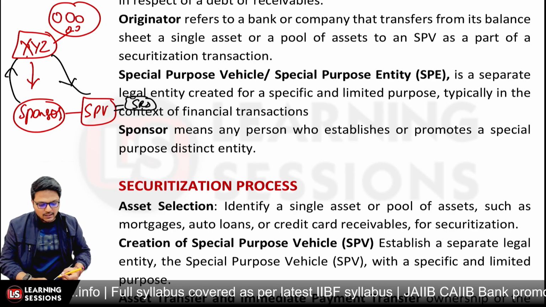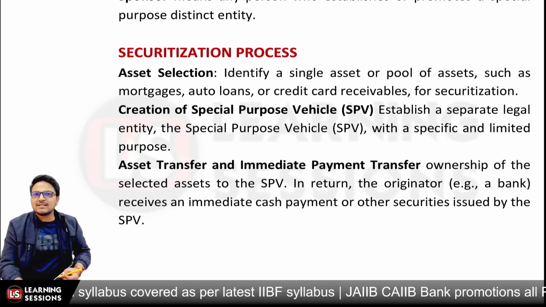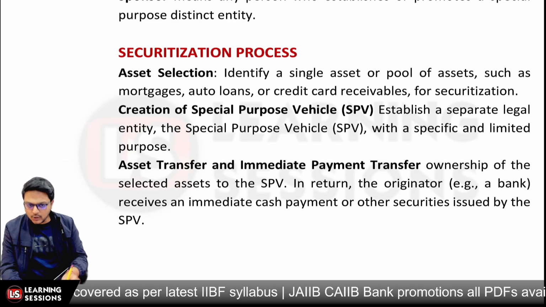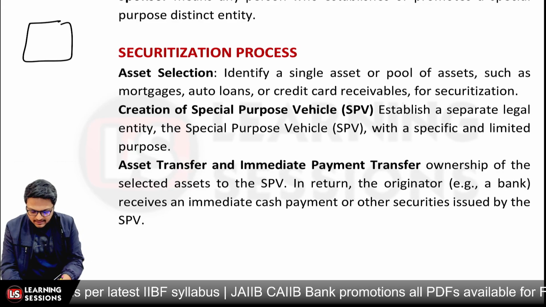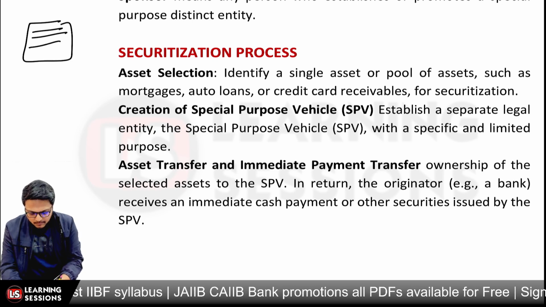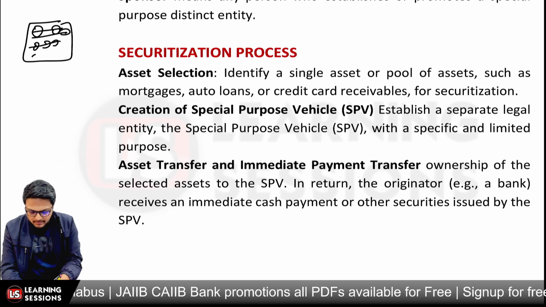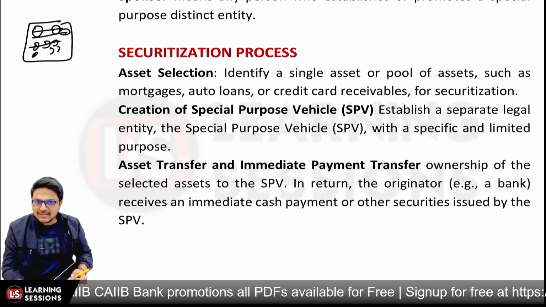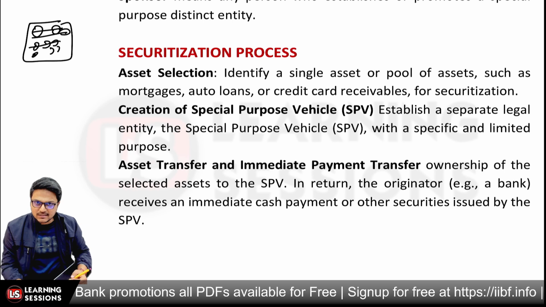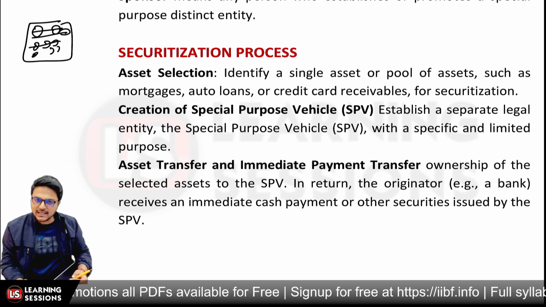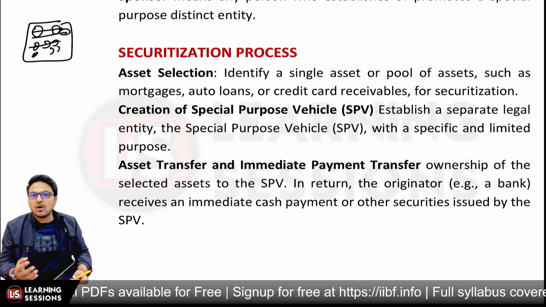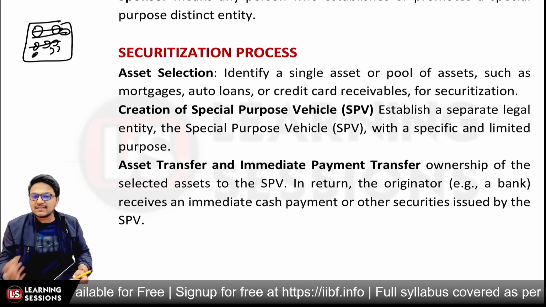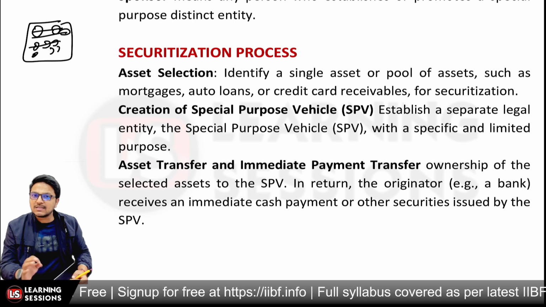Now let's understand the securitization process. First of all, it's related to the asset selection. Like I told you, it can be a single asset, and it can also be a pool of assets where different assets will be pooled together, right? So asset selection is basically related to identifying a single asset or pool of assets. It can be related to mortgages, credit card loans or receivables, or any other asset which can be used under securitization.